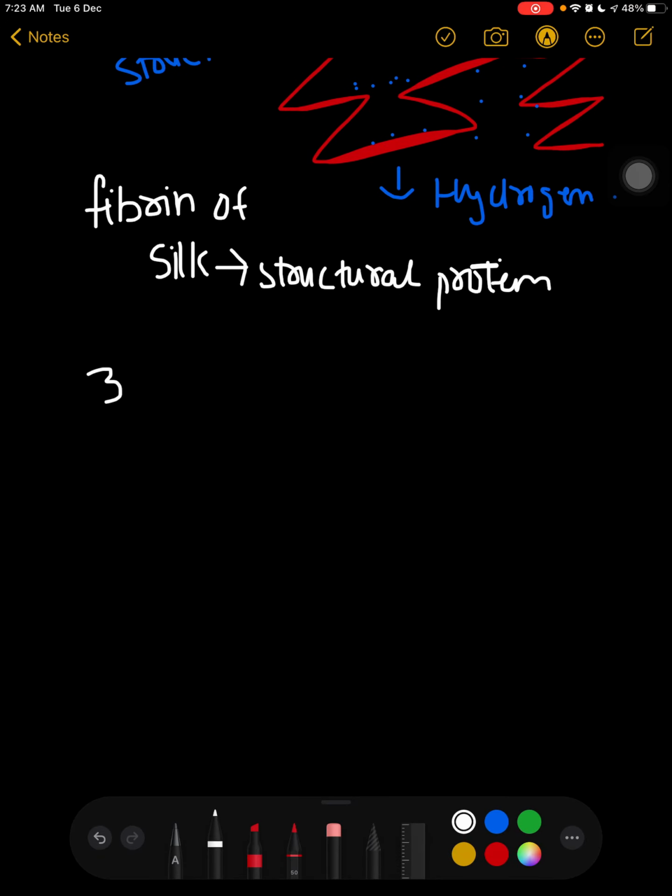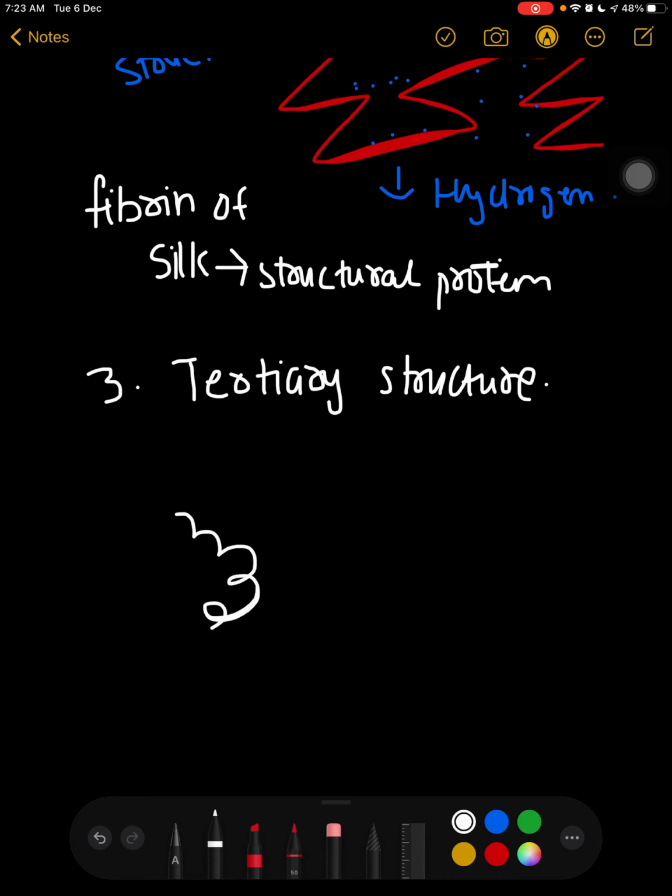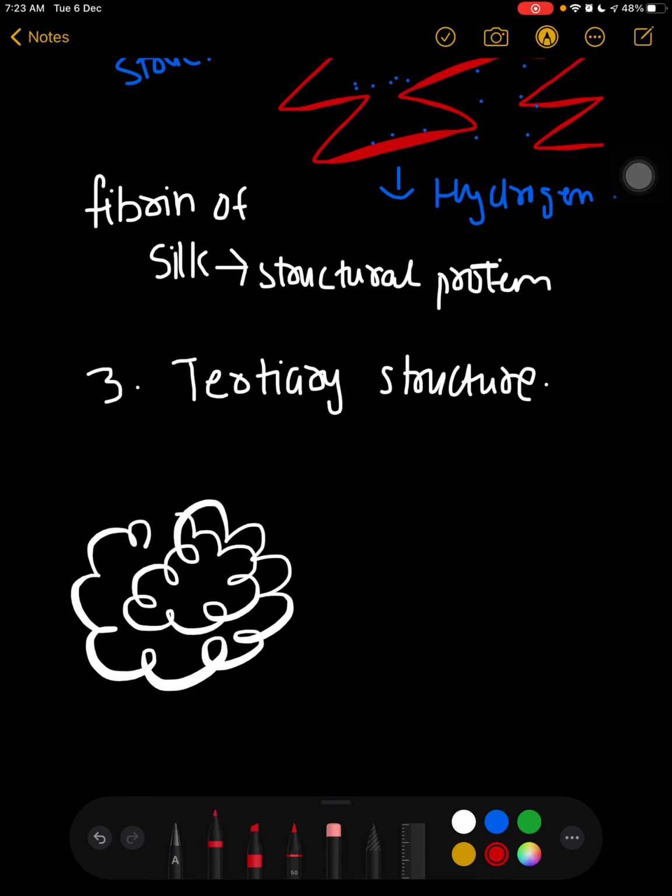Third we have the tertiary structure. What is this? When these alpha helices are joined to each other like this, in this condition, this is known as tertiary structure.